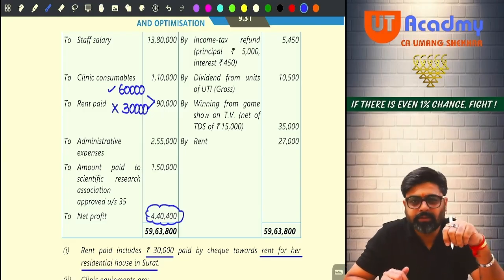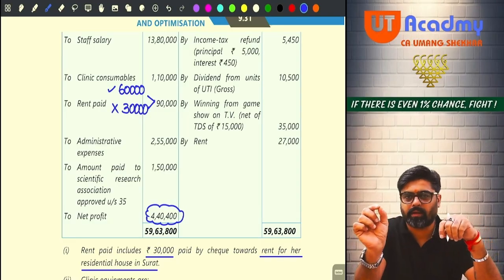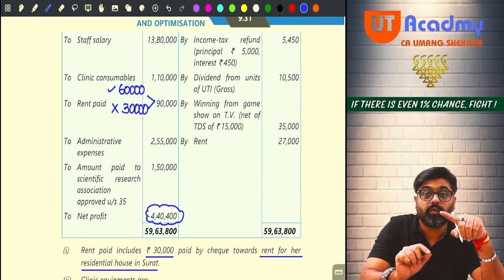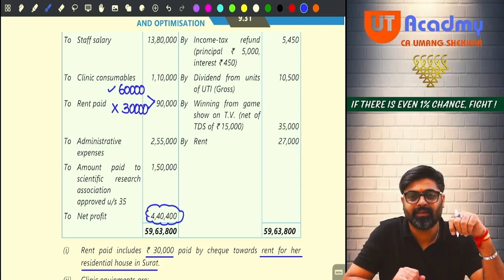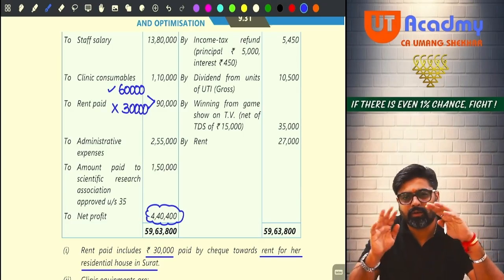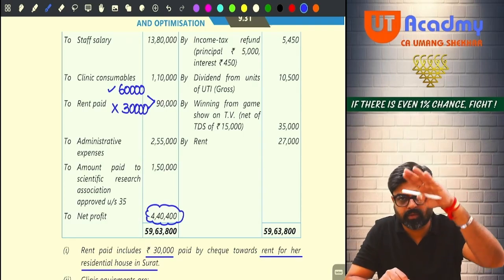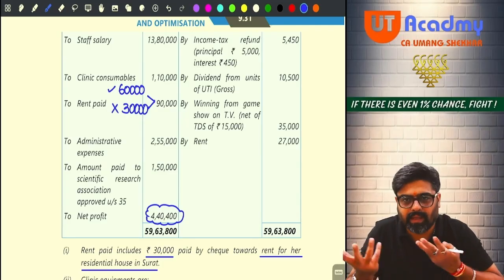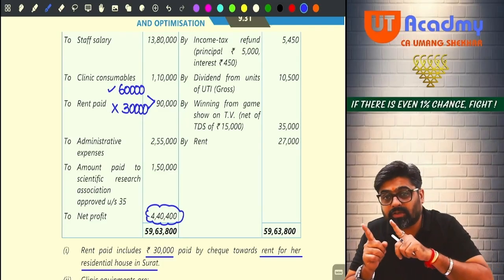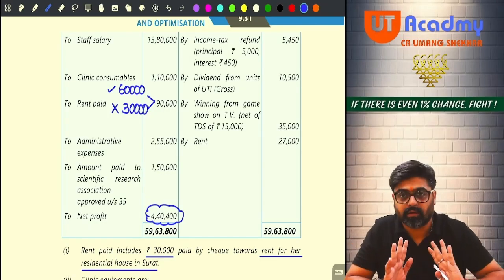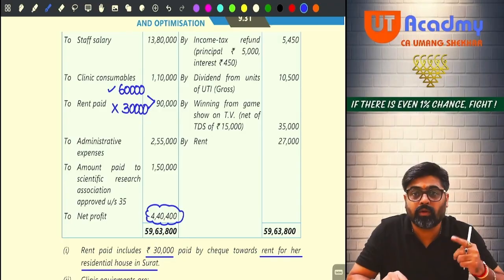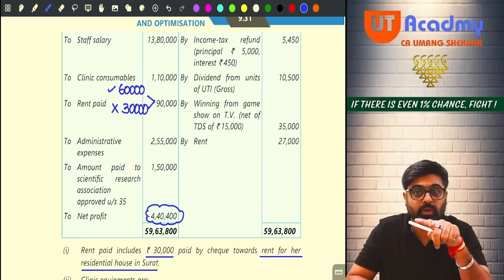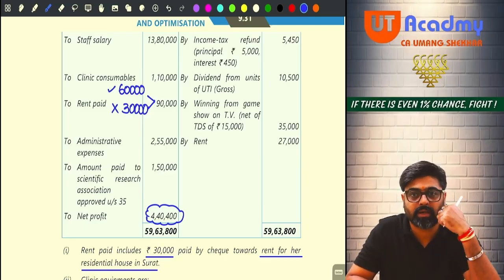But do you remember one thing? Just now, some time back, we have done one deduction, 80GG. 80GG is a deduction which you get for the rent paid for a residential house, if you don't get HRA. So definitely if she is doing a business, she is in a profession, she is not employed anywhere, so she might not be getting HRA income. So if she is not receiving HRA and she is paying rent, is she going to get deduction under 80GG? But to claim that deduction, the rent paid should be more than 10% of her adjusted total income.